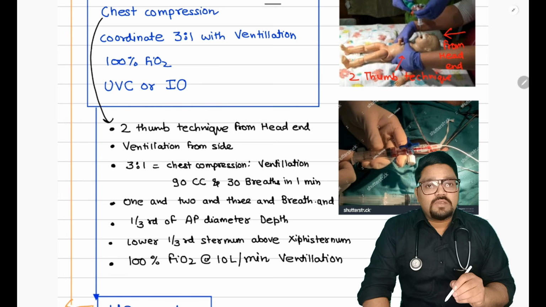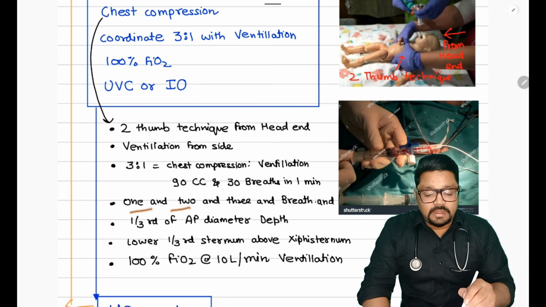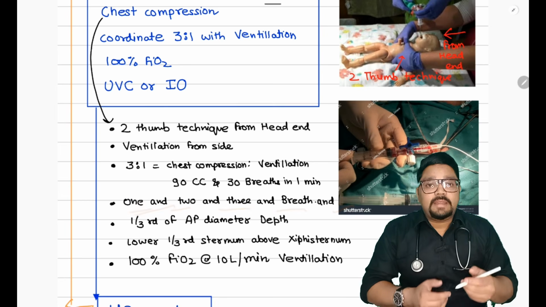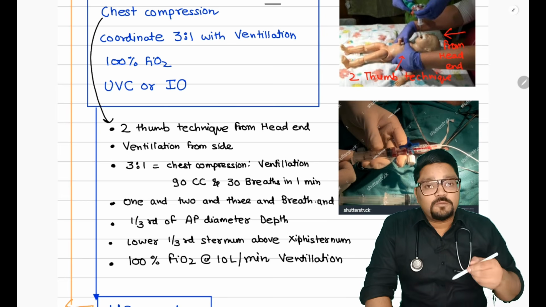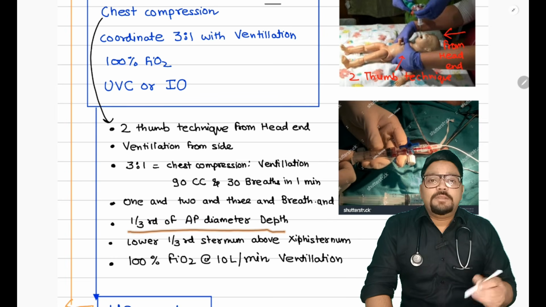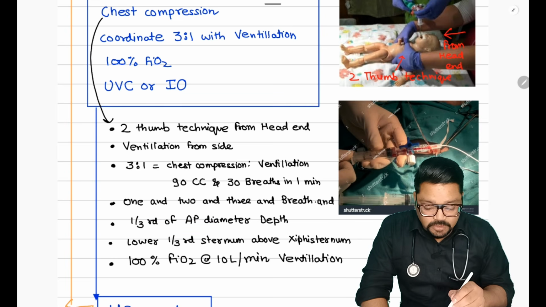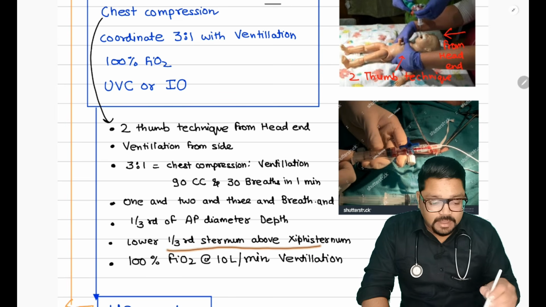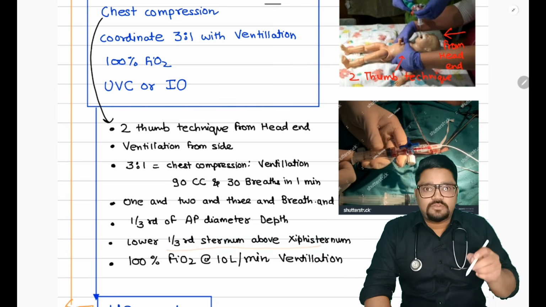And how is the sequence? 1 and 2 and 3 and breathe in. 1 and 2 and 3 and breathe in. Okay. What should be the adequate depth? The adequate depth is 1/3 of the AP diameter of the baby, and we are going to press this on the lower 1/3 of the sternum above the xiphisternum, not on the xiphisternum joint.